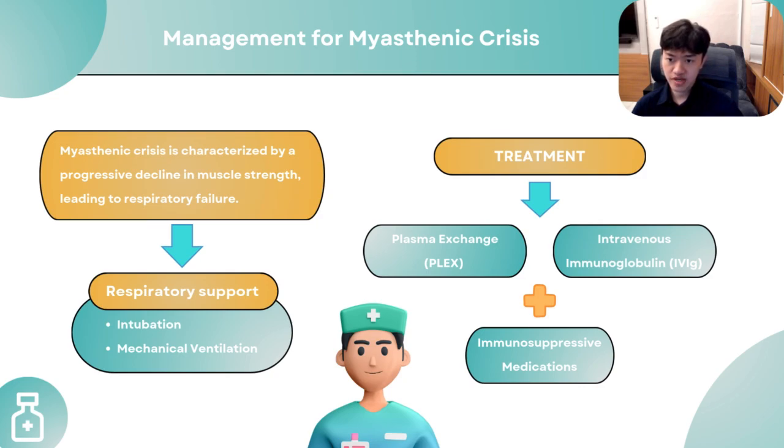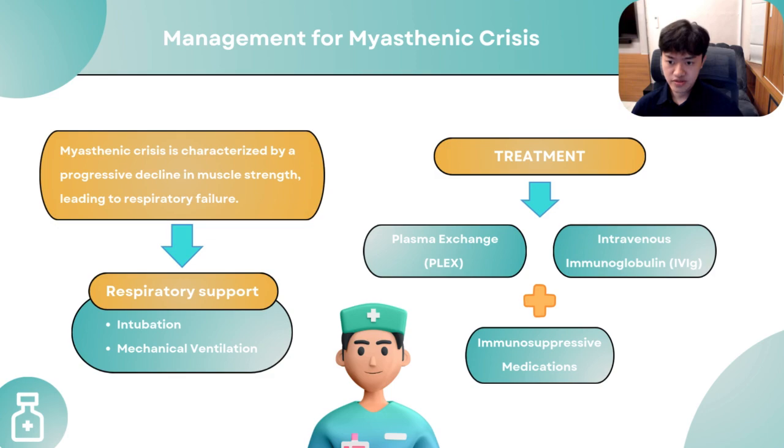Now I'm going to explain about the management of myasthenic crisis. Myasthenic crisis is characterized by a progressive decline in muscle strength, leading to respiratory failure. Thus, respiratory support is important in the management of myasthenic crisis. Intubation and mechanical ventilation are often necessary to secure the airway and prevent respiratory failure. The patient should be closely monitored for signs of respiratory distress.